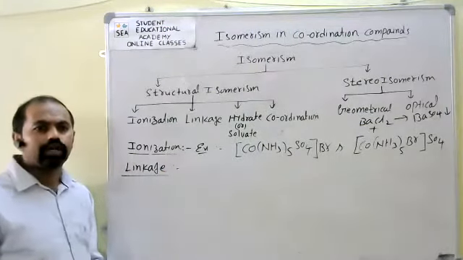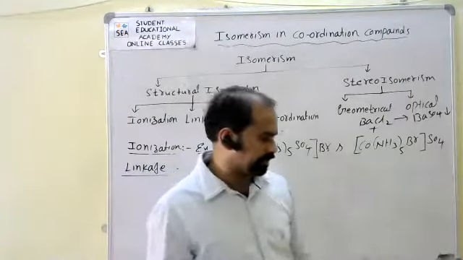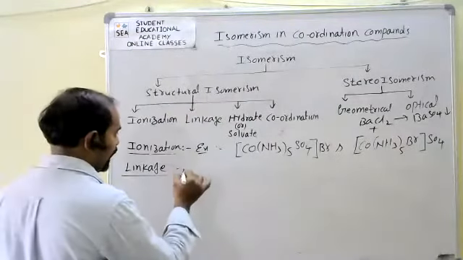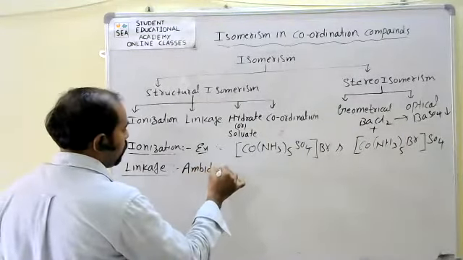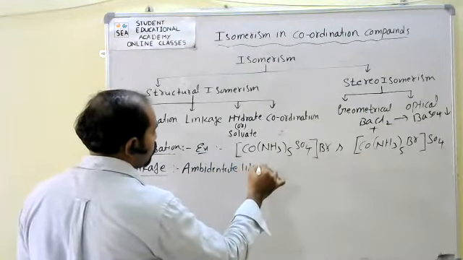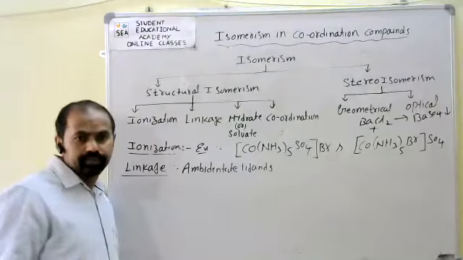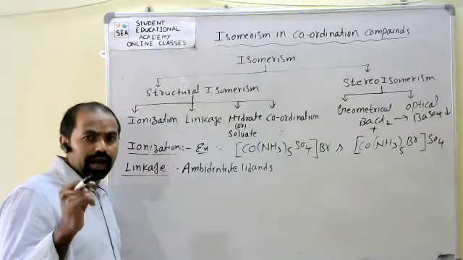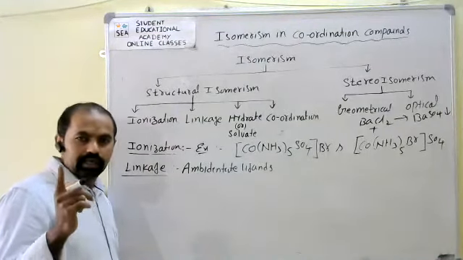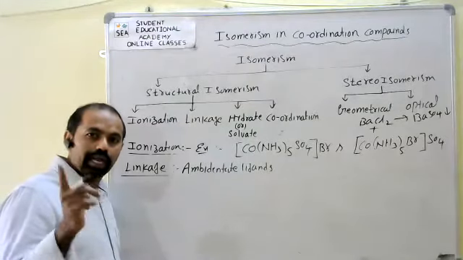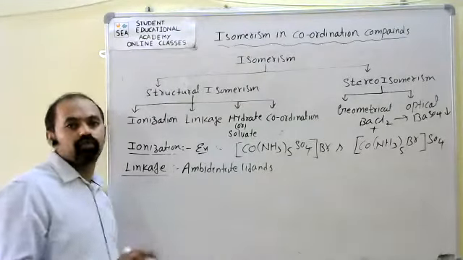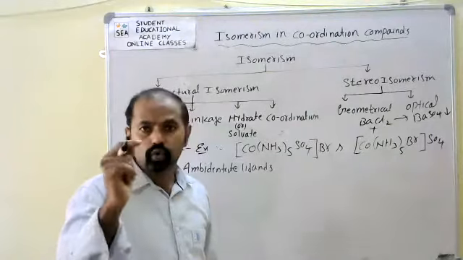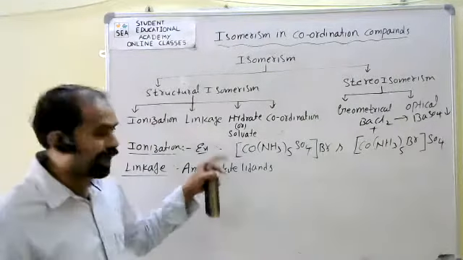Generally, if the coordination compounds contain ambidentate ligands, ambidentate ligands means the same ligand has more than one donor atom present, but only one atom participates in dative bond formation. Only one atom bonds with the central metal through a coordinate covalent bond. That type of ligand is called an ambidentate ligand.